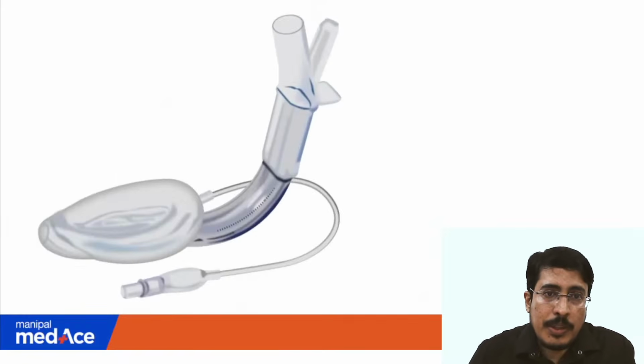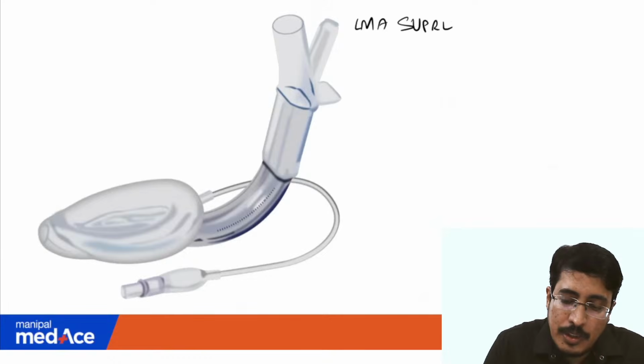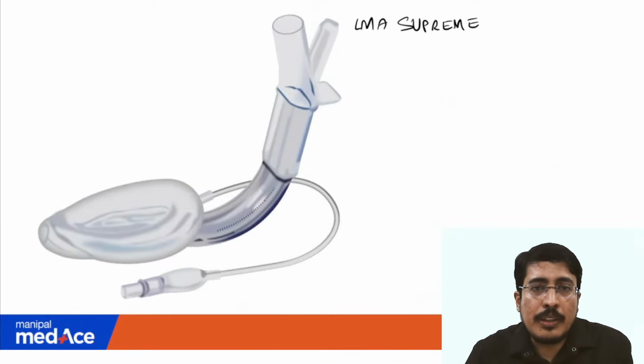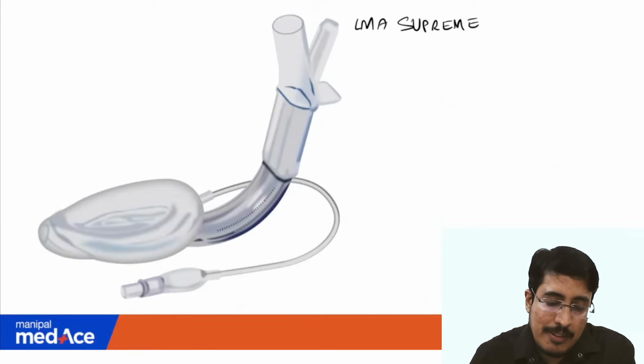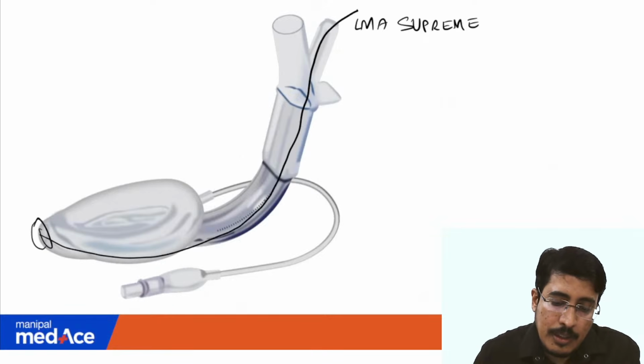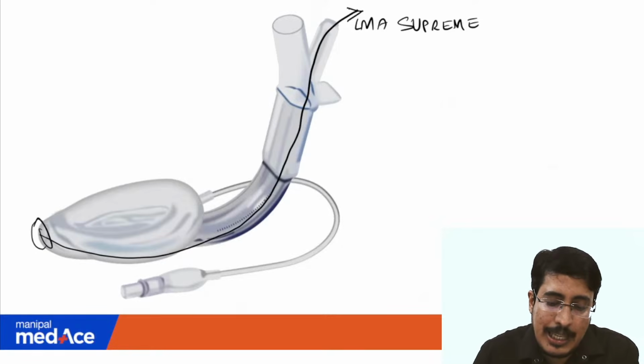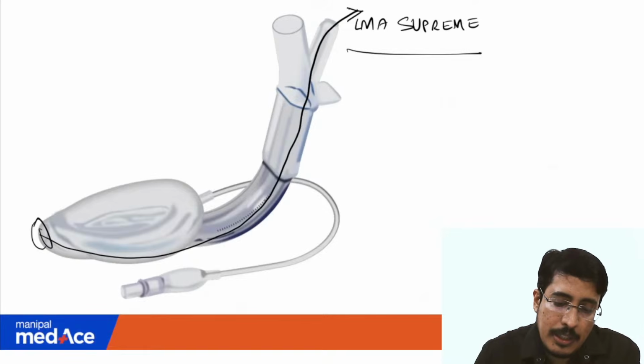Okay, so what is this? This is LMA Supreme. Remember, these second generation LMAs have two channels. This is a separate channel that provides a path for suctioning. They also provide a better seal, so they are second generation LMAs. So this is LMA Supreme. It has an inbuilt bite block like this.